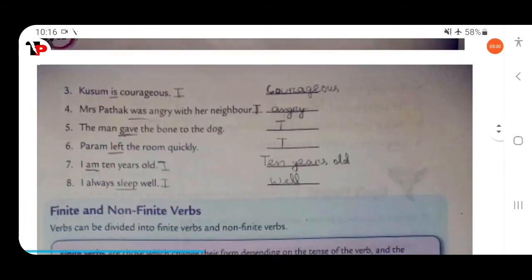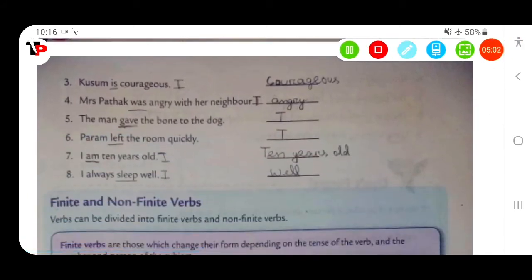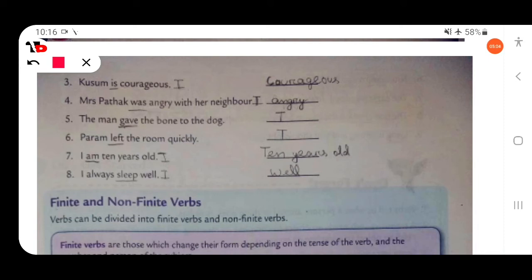Then next, Kusum is courageous. So here courageous is complement. Which complement? Subject complement, because it gives information about Kusum. Then next, Mrs. Patak was angry with her neighbor. So here this is intransitive verb. Intransitive.